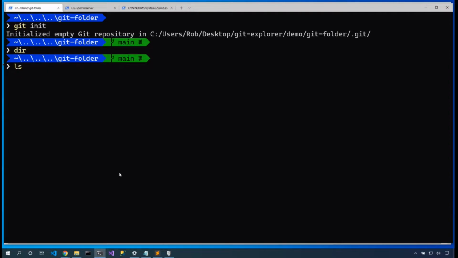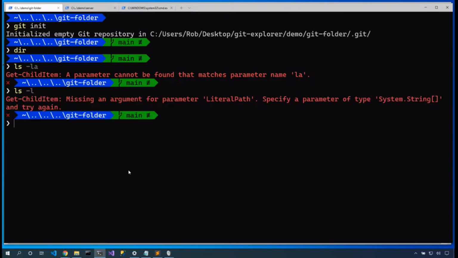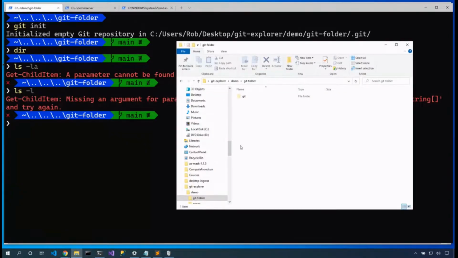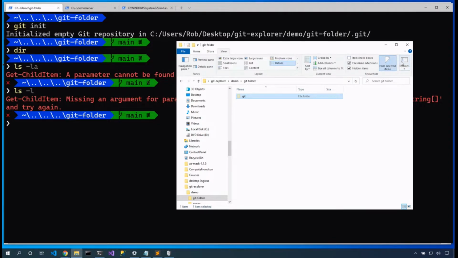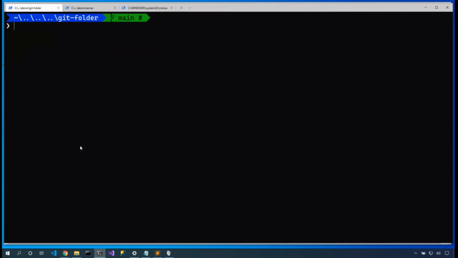But if we do an ls -la, or a deep directory, then we will see this .git folder. I happen to have shown hidden files here. I went into view options and showed hidden files. But on Mac and Windows, it is hidden by default because it is a dot directory. So you'll have to do ls -la, but apparently that doesn't work inside PowerShell.